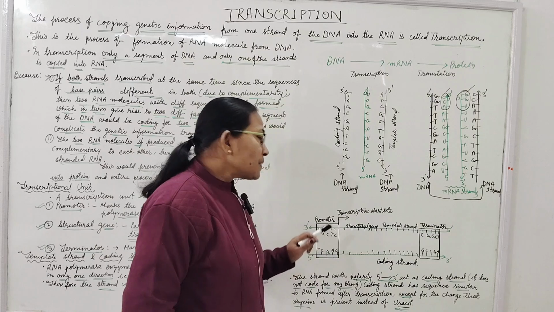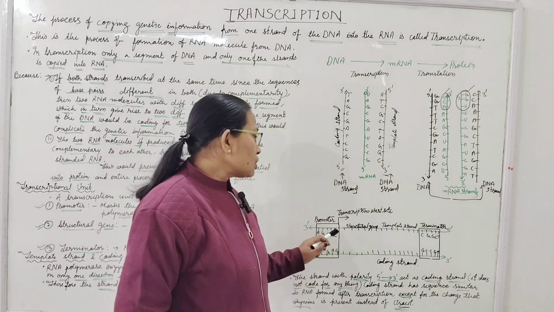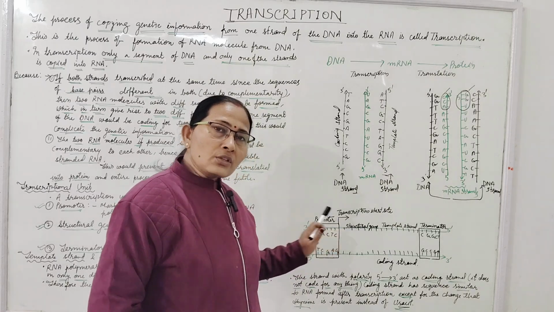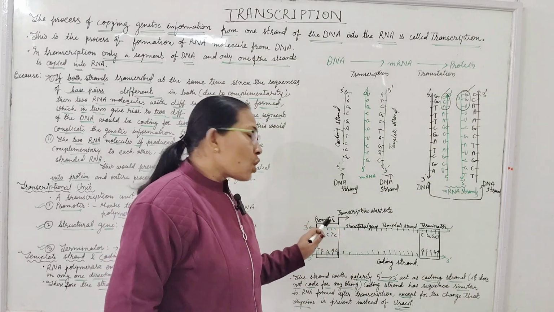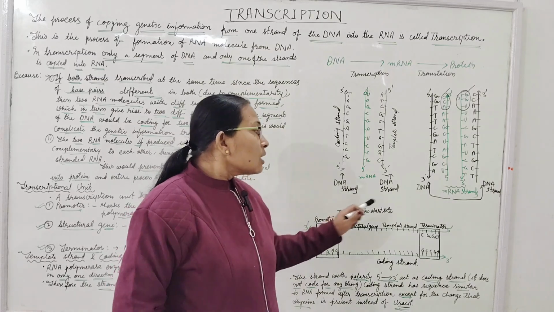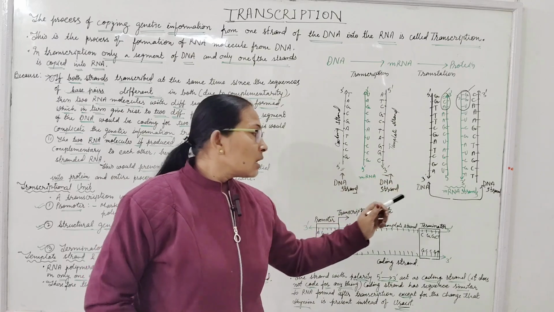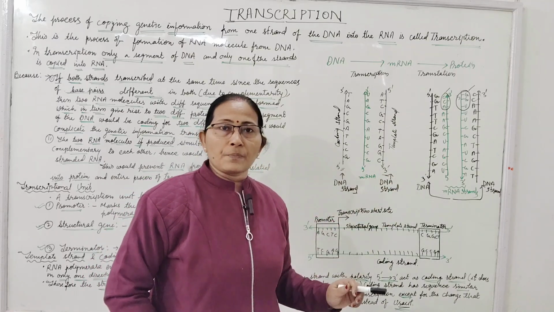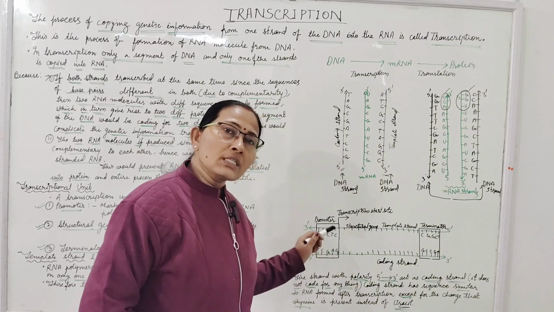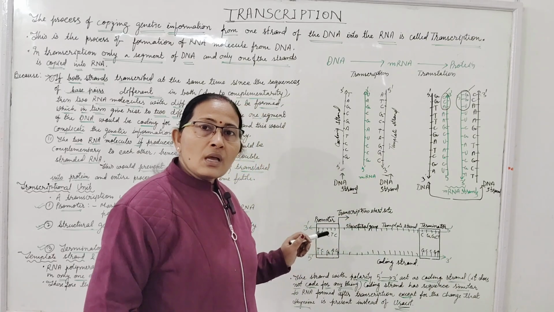we call here upstream and downstream direction. The promoter, present at the 3' end, will be downstream, and moving towards the 5' end is called upstream. This is the direction of the RNA polymerase movement, the direction of reading.